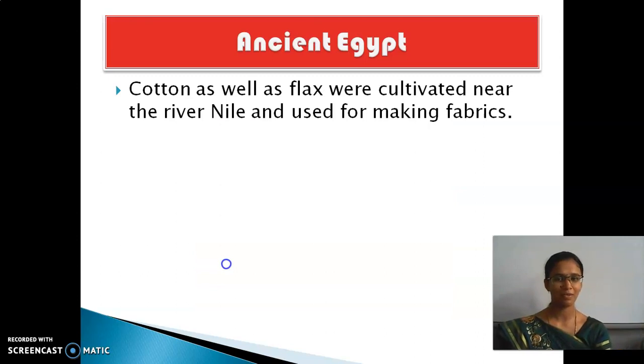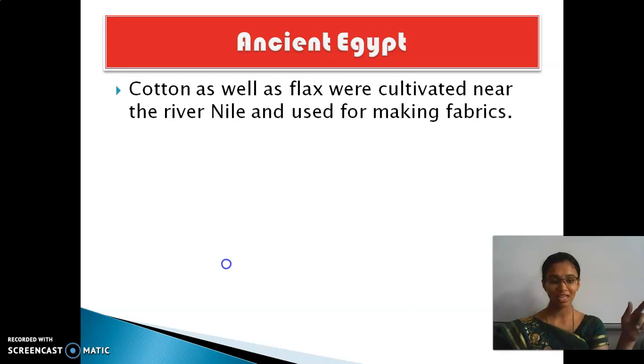Fine? Okay then. So now we have finished seeing about our country. Now we are moving to where? Egypt. Where is Egypt, children? Very good, Africa. So Egypt is in Africa. What is present there in Egypt? Yes, pyramid. Have you heard about this or not? It is one among the wonders of the world.